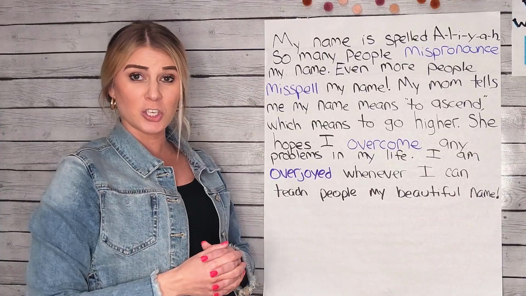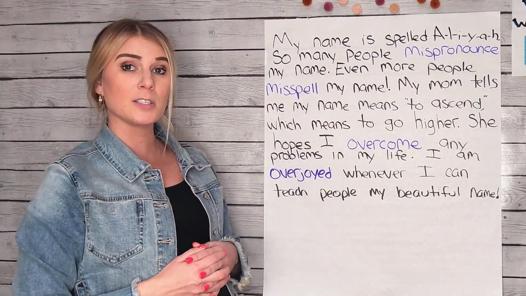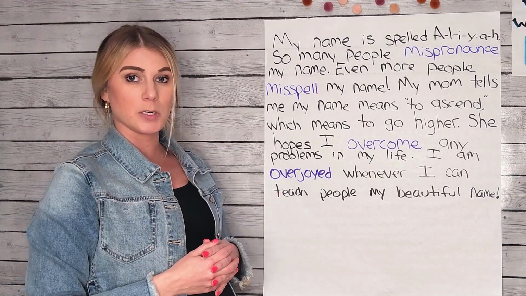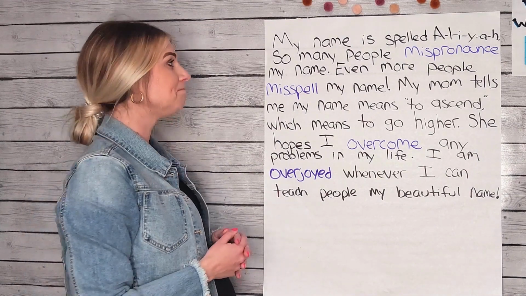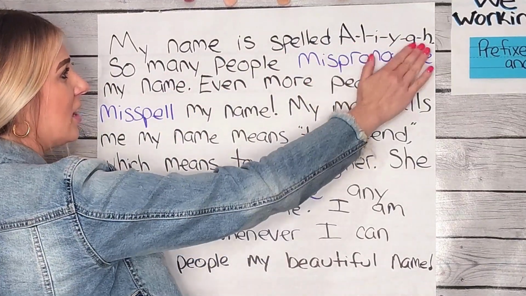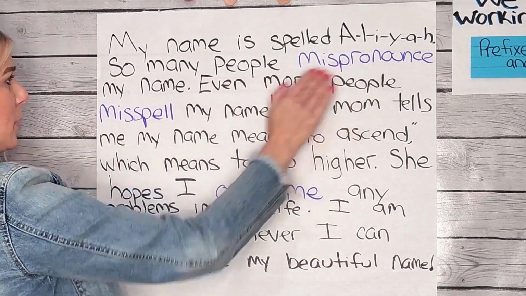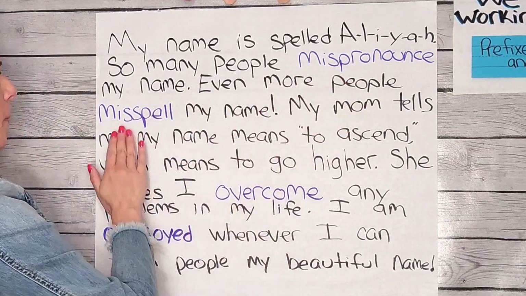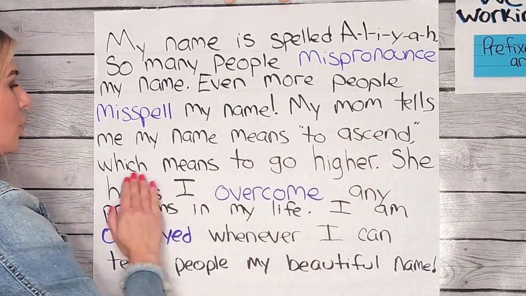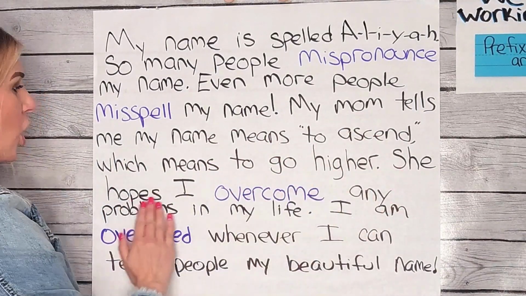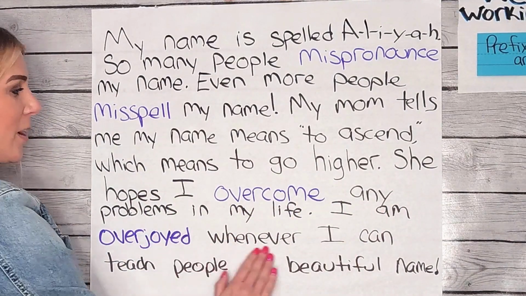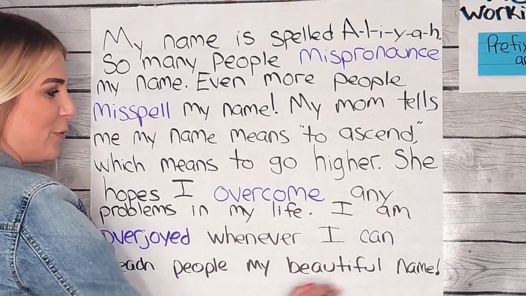Readers, we did such a good job figuring out what these different words starting with over and miss prefixes mean in this story. Let's read it one more time so you can hear what it would sound like with fluency. My name is spelled A-L-I-Y-A-H, Aaliyah. So many people mispronounce my name. Even more people misspell my name. My mom tells me my name means to ascend, which means to go higher. She hopes I overcome any problems in my life. I am overjoyed whenever I can teach people my beautiful name.